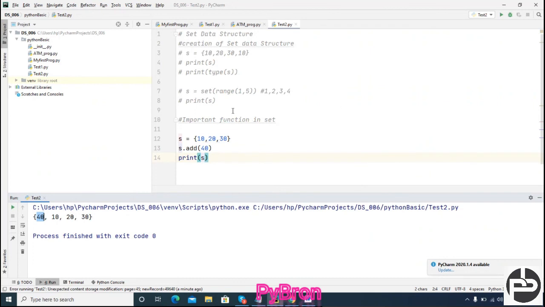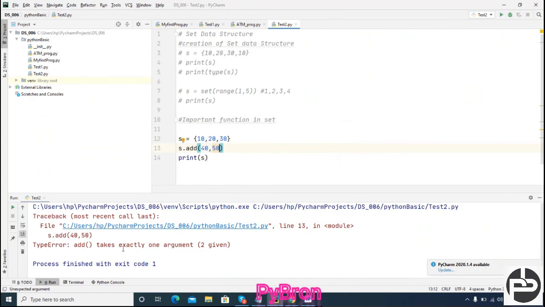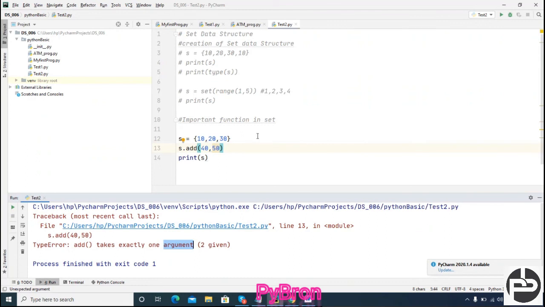Okay, let's do something to add multiple items. Suppose you want to add multiple items, so that is also possible. But in case of the add method, if you add more than one element, what is going to happen? Try to understand. With this, we cannot add multiple elements. Can you see this? Add takes exactly one argument. So what will happen if I want to add multiple elements? How can we add multiple elements? Can anyone help me out?